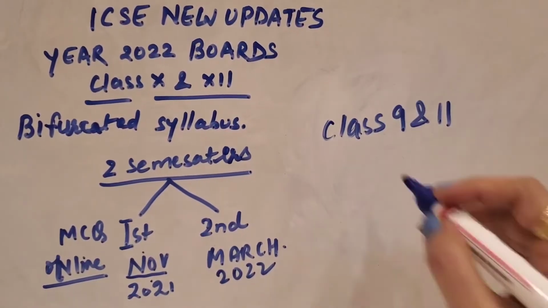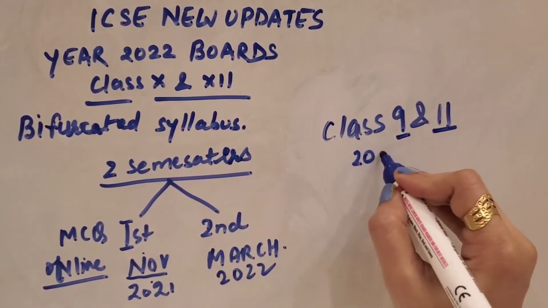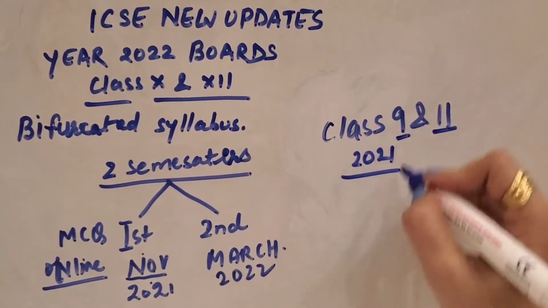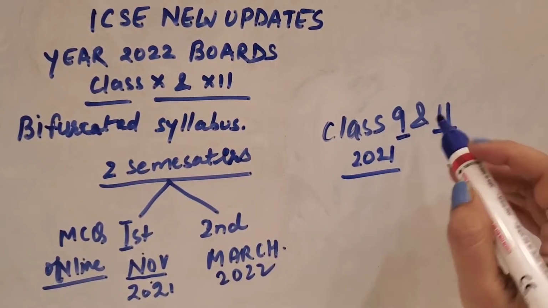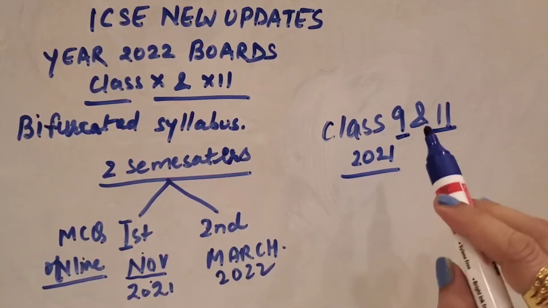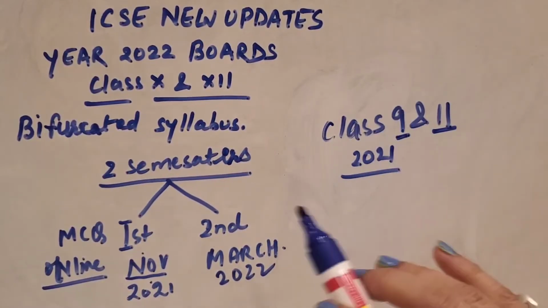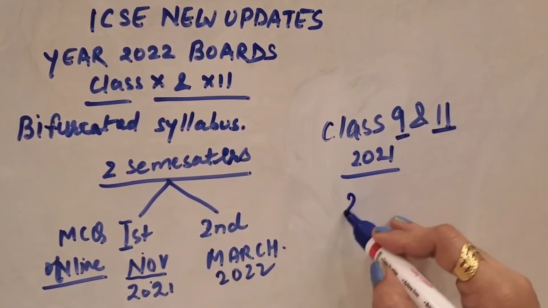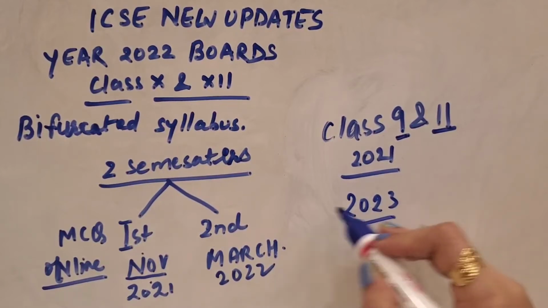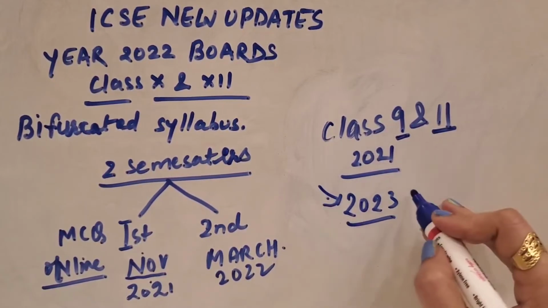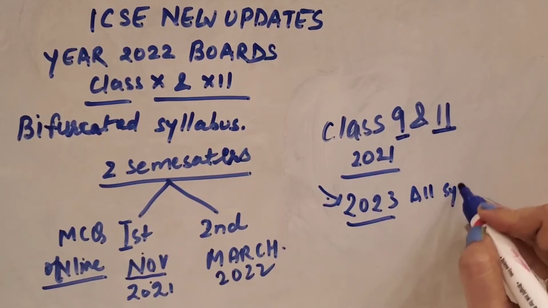If we talk about class 9 and 11, those who are in the 2021 batch, right now they are currently in class 9 and 11, please make sure that your portion has not decreased, not reduced. You have to study the full 2023 portion, all the syllabus, you have to complete.